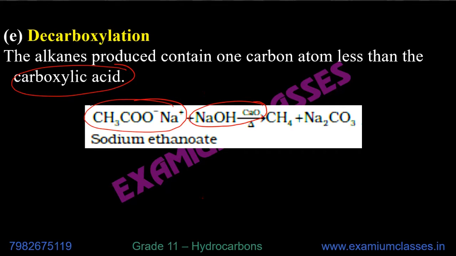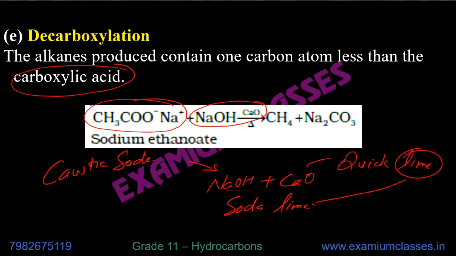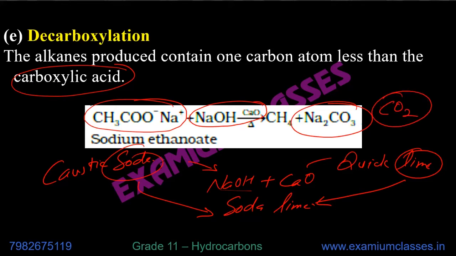NaOH plus CaO is soda lime. Caustic soda, quick lime, soda lime. So CaO, however, here reacts as catalyst. NaOH actually reacts. So you get CH4 and sodium carbonate. If you heat it, carbon dioxide is evolved. So actually you will see that carbon dioxide will evolve in this reaction.